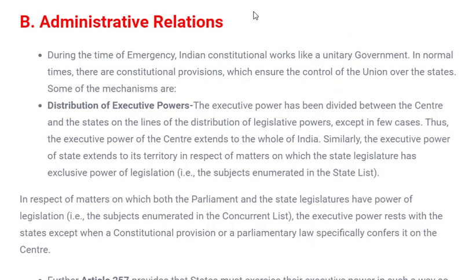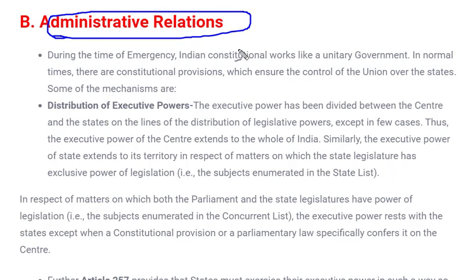So what are the administrative relations? It starts with Article 256 and lasts till 263. Under these articles, the administrative relation between state and center is mentioned. This article obligates that all laws made by state should not go against parliament laws. So how is administration done? It is done by using the laws, rules and regulations which are mentioned in the constitution or which are passed by parliament or state.